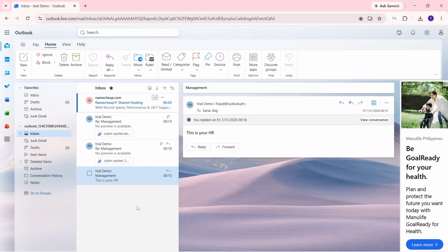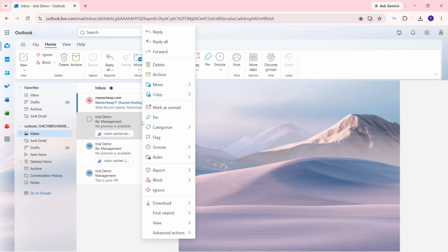Hey everyone, in today's video I'm going to show you how to use categories in Outlook to label and organize your emails. Right-click the email you want to categorize, in this case, Trial Demo Management. When the context menu opens, hover over Categorize to expand the submenu with your category options.